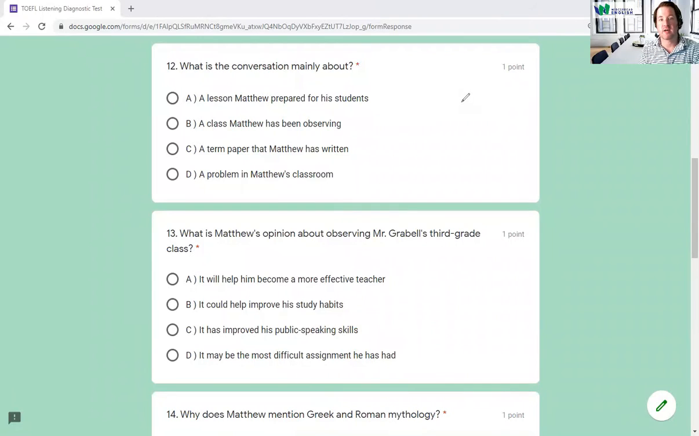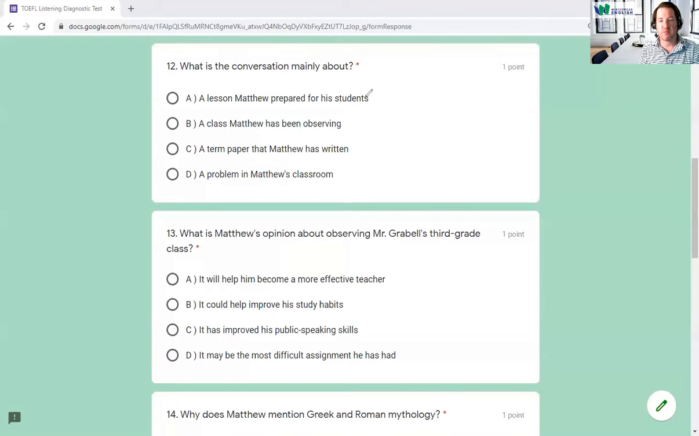Let's go through the final conversation. In this conversation, we heard about Matthew and his teacher. Matthew is in education, and he was observing the class, Mr. Grable's class, and they were talking about astronomy. So what is the conversation mainly about?